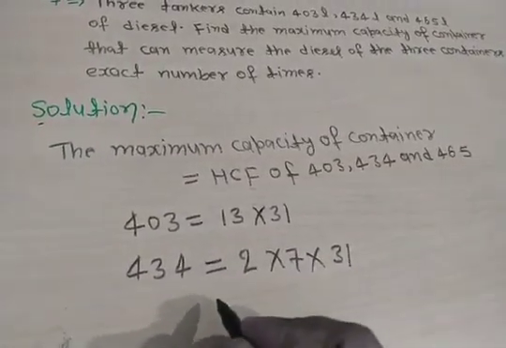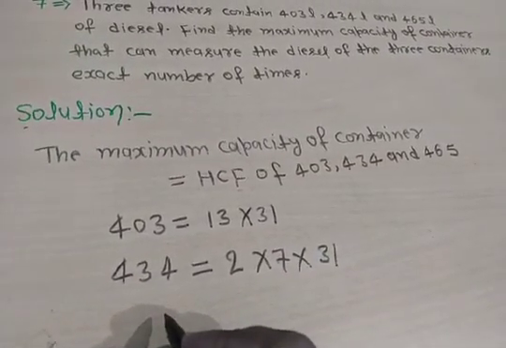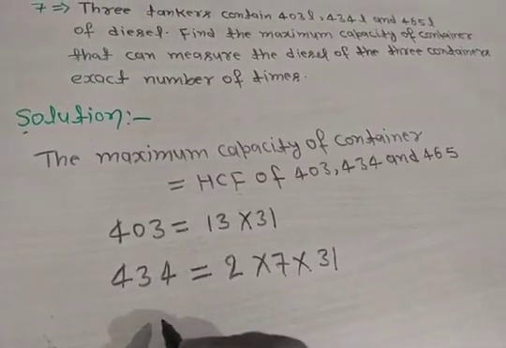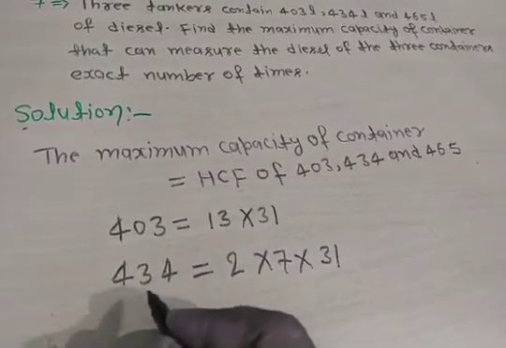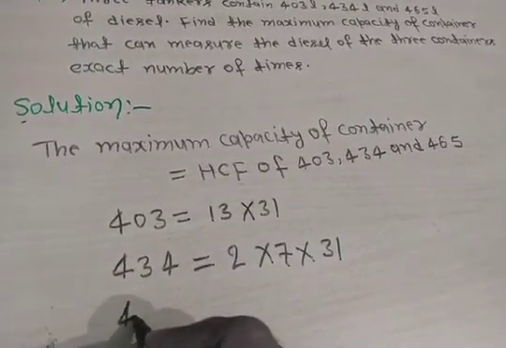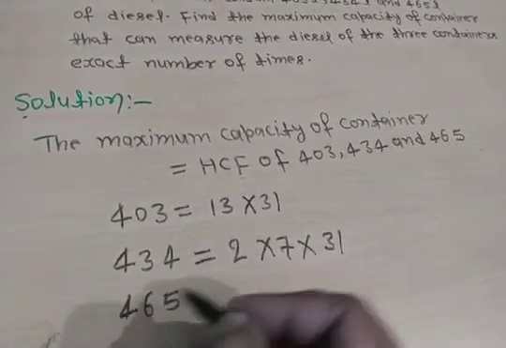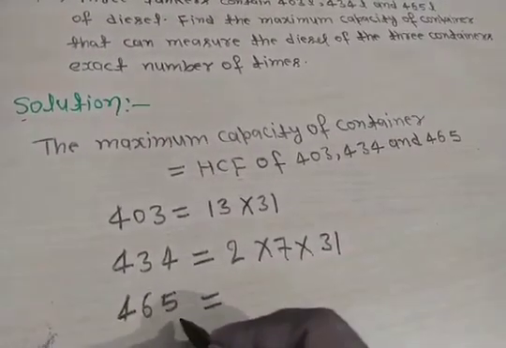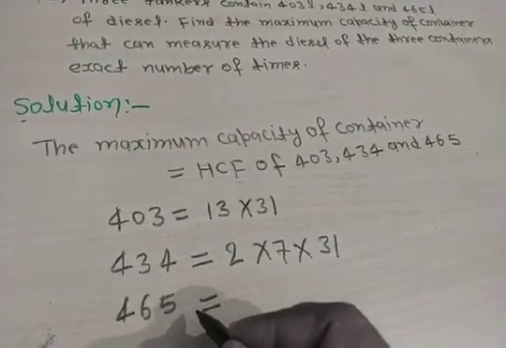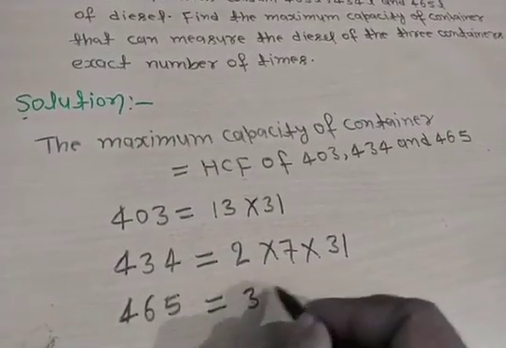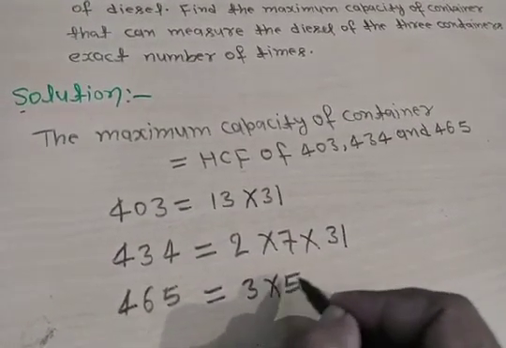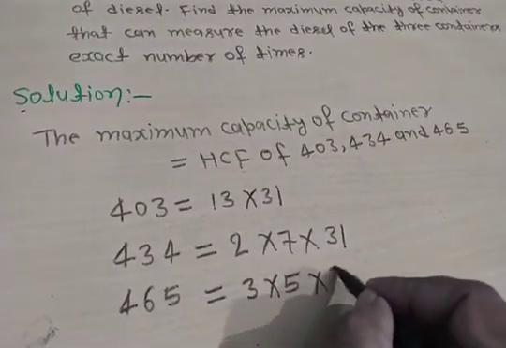Now we find the prime factorization of 465. Clear? So the prime factorization of 465 is 3 into 5 into 31.